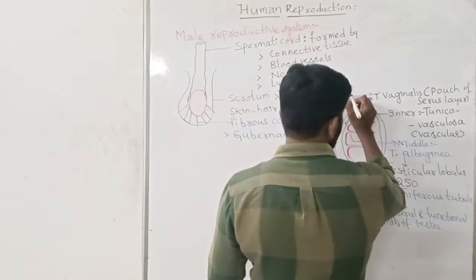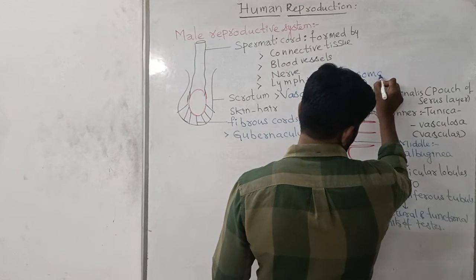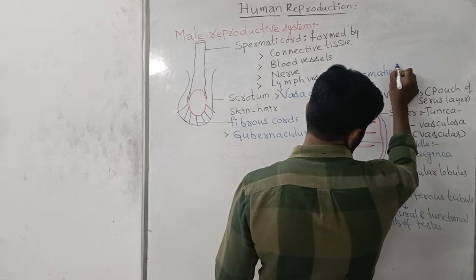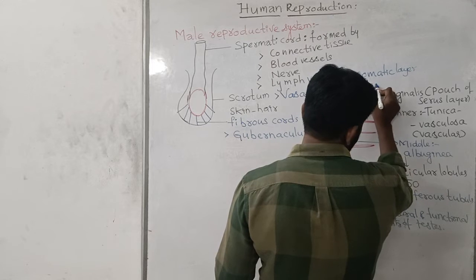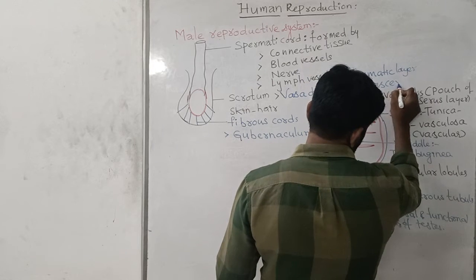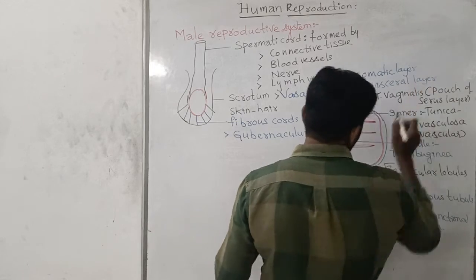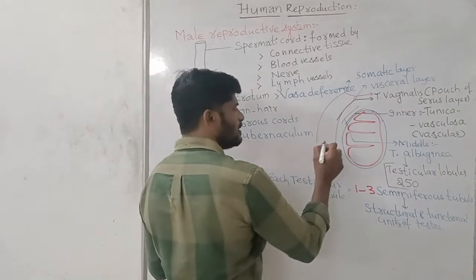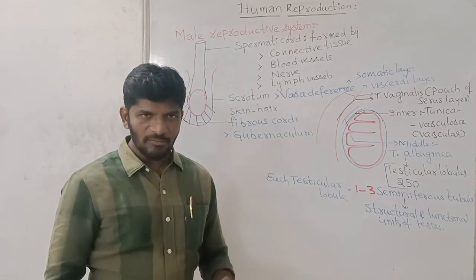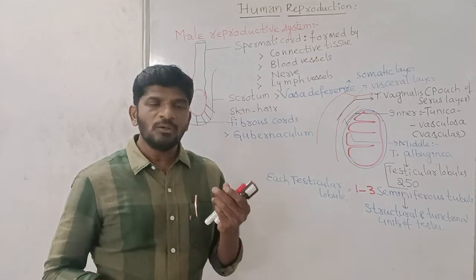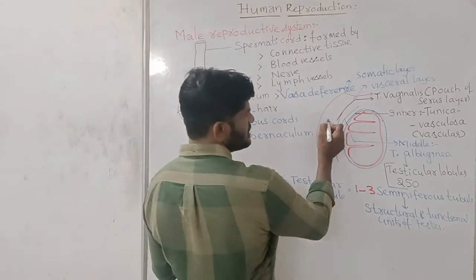The outer layer of the tunica vaginalis is called the somatic layer, and the inner layer is the visceral layer. The cavity between the somatic layer and visceral layer is the coelomic cavity, and that coelomic cavity works as a shock absorber for the testes.